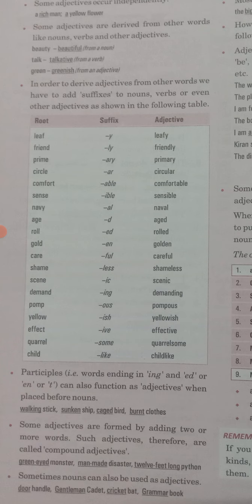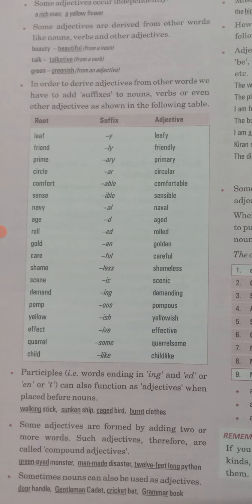Which are those words? As you can see, green-eyed monster. Here green and eyed are two individual words, but together they are forming an adjective. We are telling a quality of a monster, which kind of monster he was. A green-eyed, man-made disaster, 12 feet long python.